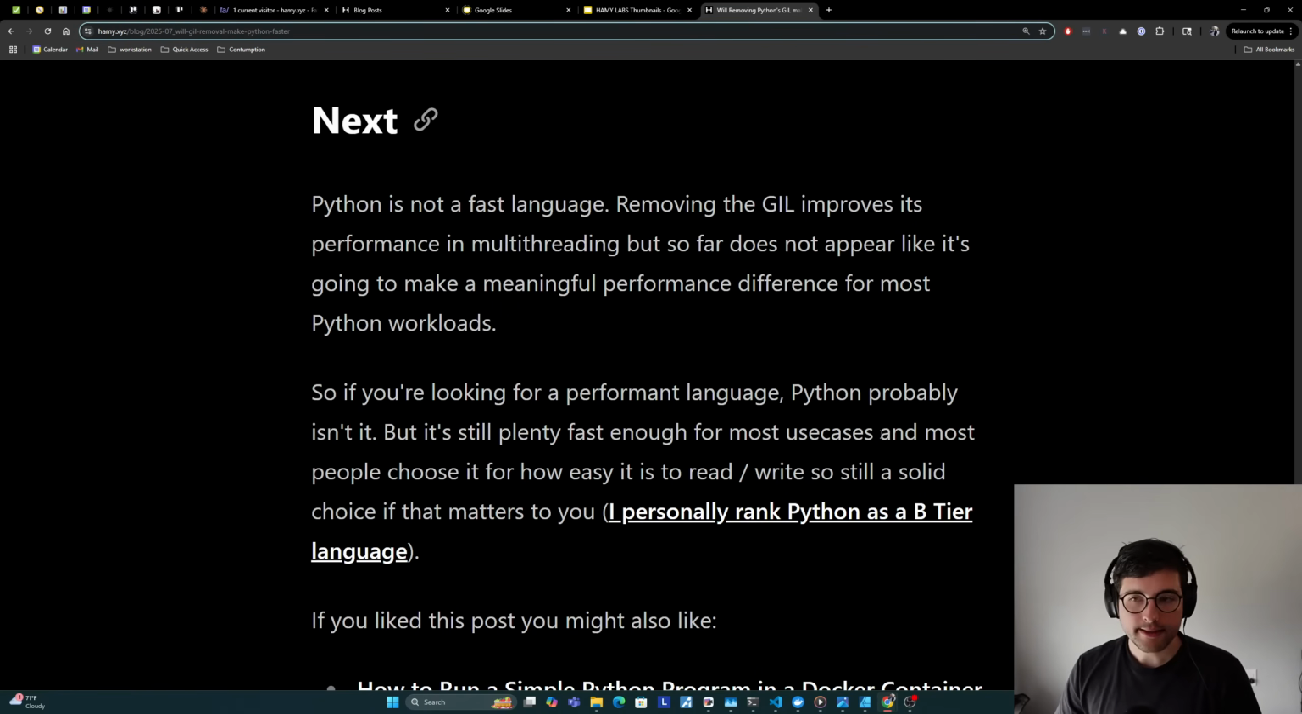Next. So Python is not a fast language. Removing the GIL improves its performance in multi-threading, but so far does not appear like it's going to make a meaningful performance difference for most Python workloads. So if you're looking for a performant language, Python probably isn't it, but it is still plenty fast enough for most use cases, and most people choose it for how easy it is to read and write anyway, not really its performance characteristics. So it's still a solid choice if that matters to you. I personally rank Python as a B-tier language, so, pretty good, and have no qualms with people who choose it.